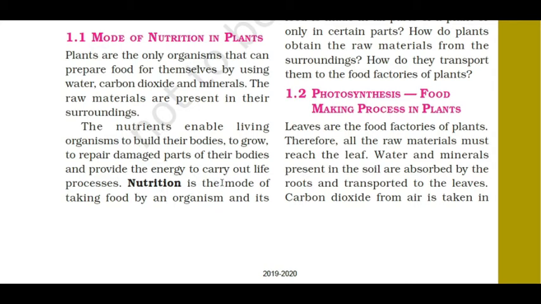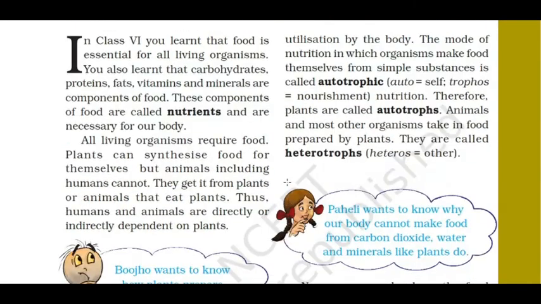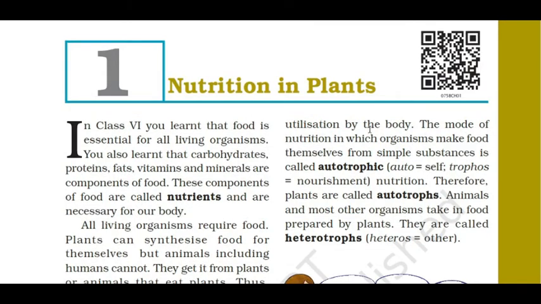And nutrition, what is nutrition? Nutrition is the mode of taking food by an organism and its utilization by the body. We have to take energy rich food, carbohydrates, proteins, vitamins, minerals, fat, everything is needed, and it should be taken by our body and utilized by our body. The mode of nutrition in which organisms make food by themselves is known as autotrophic.